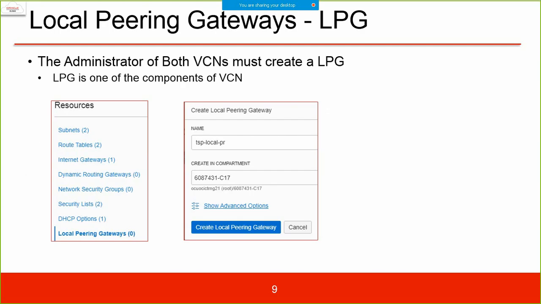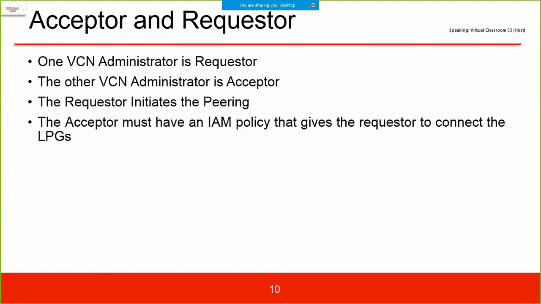So for a local peering gateway, the administrator of both VCNs must create an LPG first. The local peering gateway is the first thing you will require. Give it a name in the resources. So you create the local peering gateway, give it a name in your own compartment, and create it. Then you attach your VCN to this.